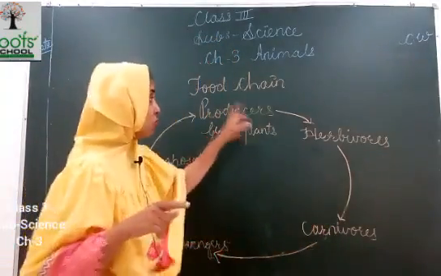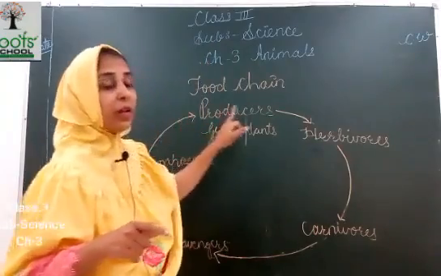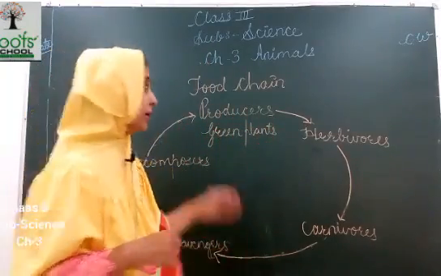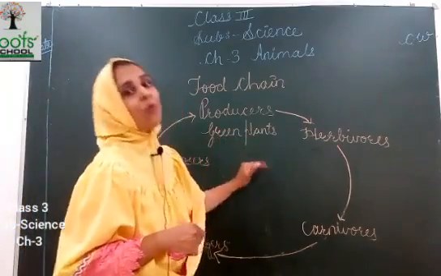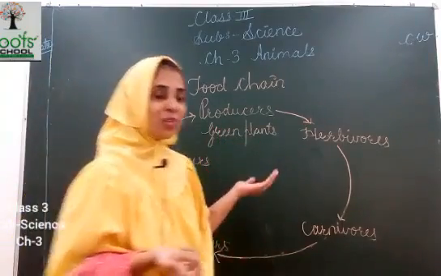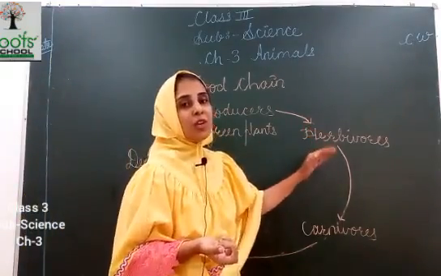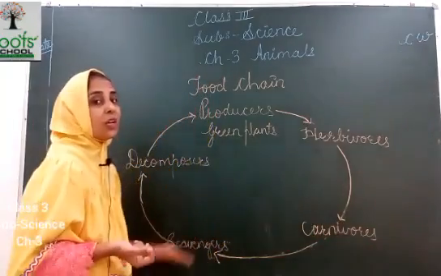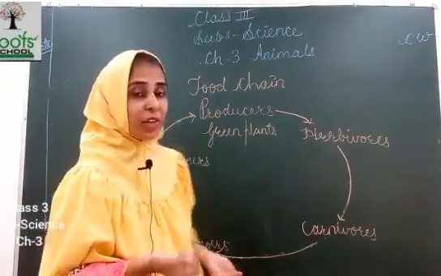So the food chain is important and each and every component is important in this. If there are no plants, what will the herbivores eat? If herbivores are not there, what will the carnivores eat? If carnivores are not there, what will the scavengers eat?